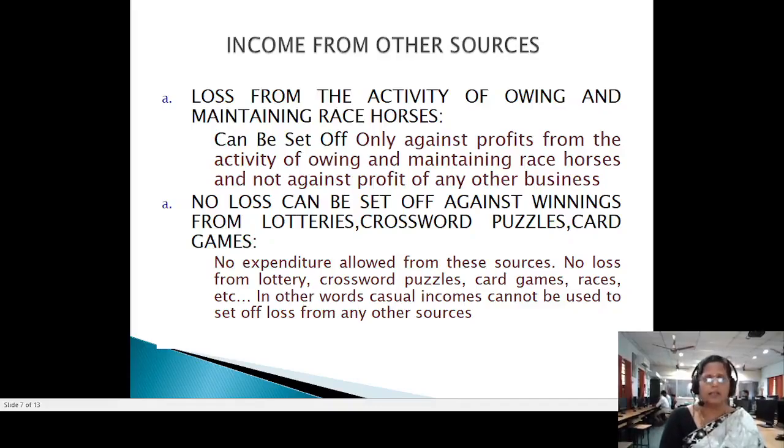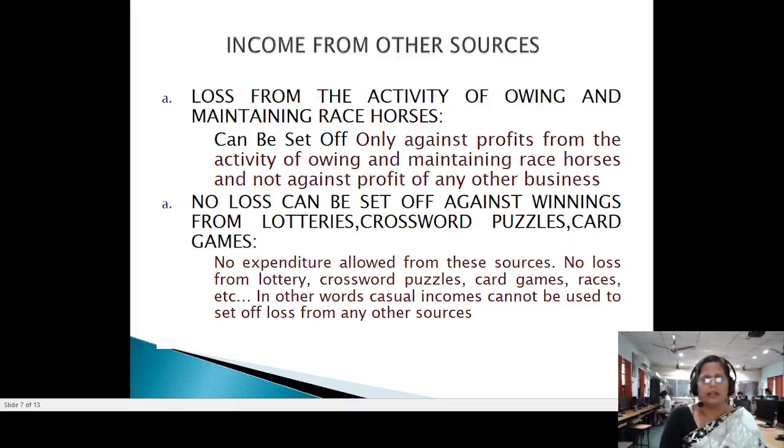And another income which we call casual income. Casual incomes are six. One is winning from lottery, winning from crossword puzzles, winning from card games, then winning from horse races, then winning from betting, and winning from gambling. So there are six items which we have under casual income.